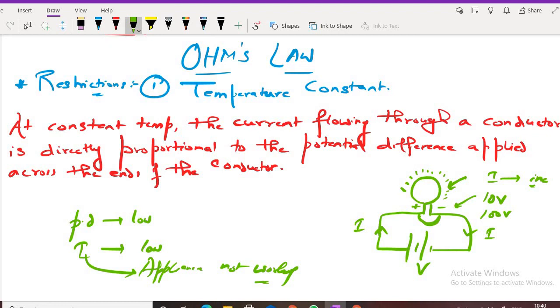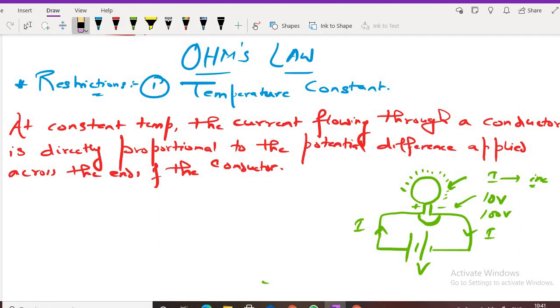Okay, that's good. So here you have come to know that there is a direct relation between potential difference and current. So what is that relation? The relation is that current is directly proportional to the potential difference. That means if potential difference increases, current will increase. If potential difference falls, current will also fall. Tell me yes or no.